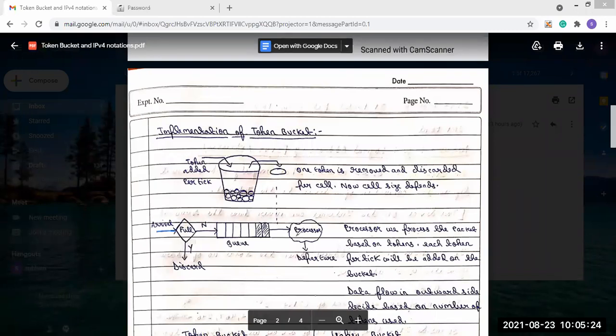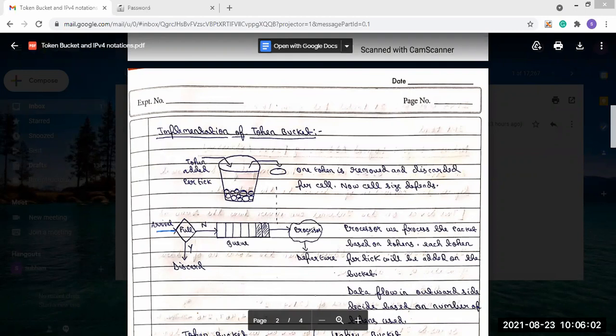The main thing that happens is that the processor processes the packet based on the tokens. That means one token per tick will be added into the bucket, and one token is removed.